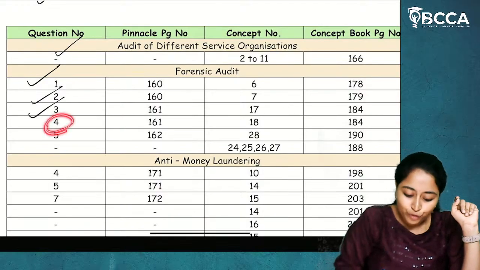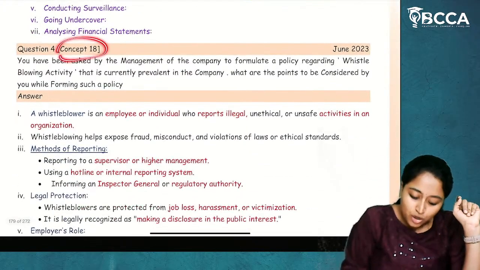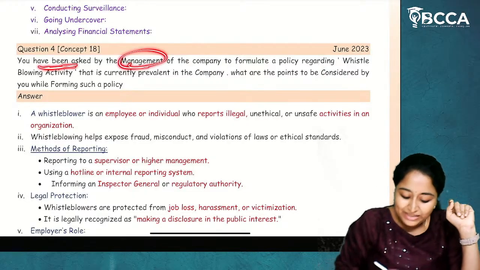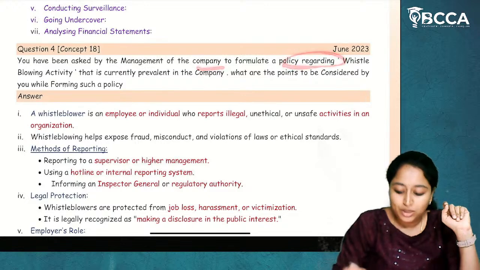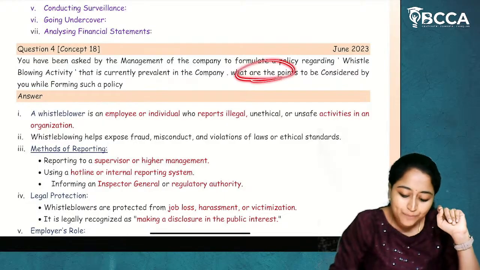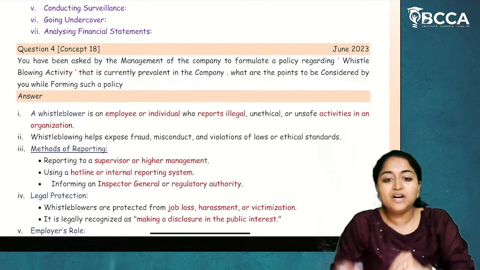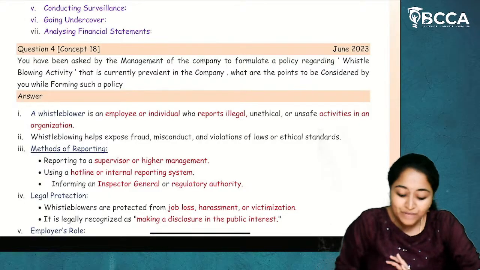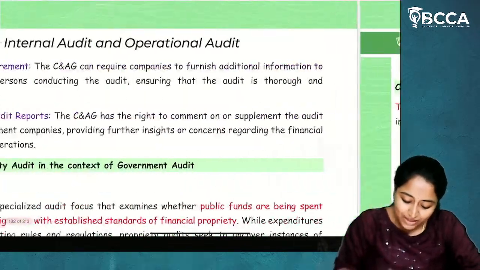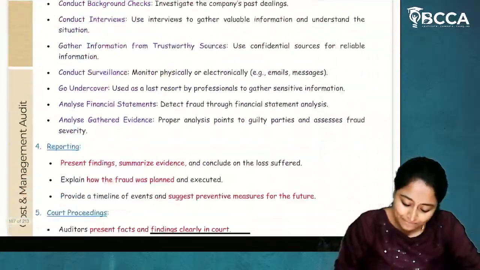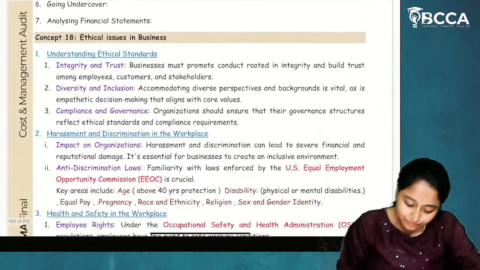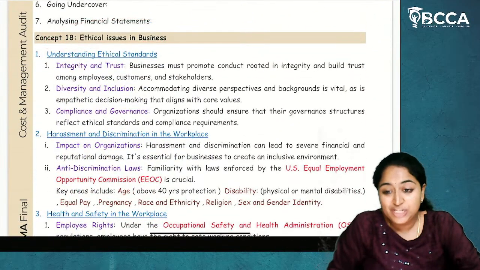Now, question number 4. Now, what is question number 4? Concept number 18, and it has been tested in the June 2023 attempt. You have been asked by the management of the company to formulate a policy regarding the whistleblowing activity that is currently prevalent in the company. What are the points to be considered when you are forming a policy regarding a whistleblowing mechanism? Now, from where this question has been tested, we have a concept called ethical issues in business.